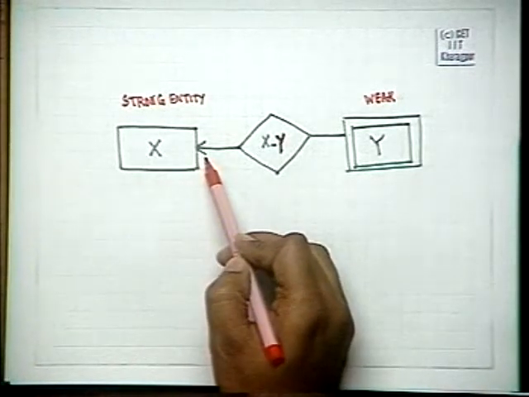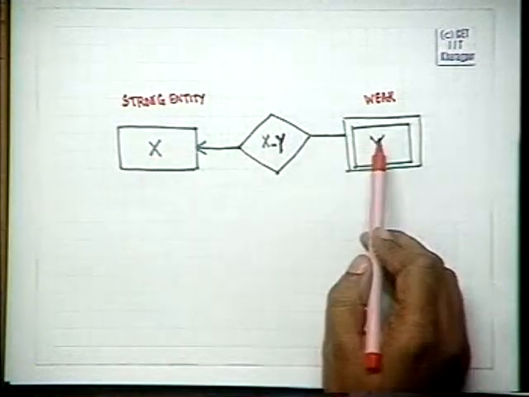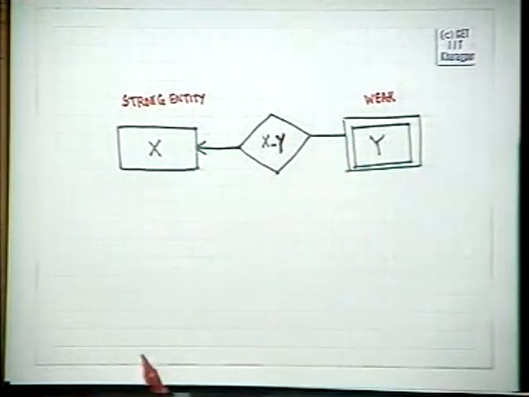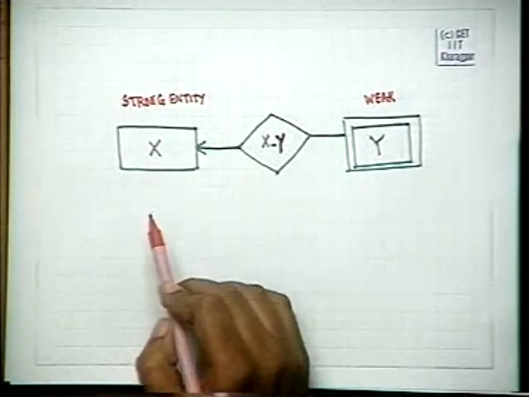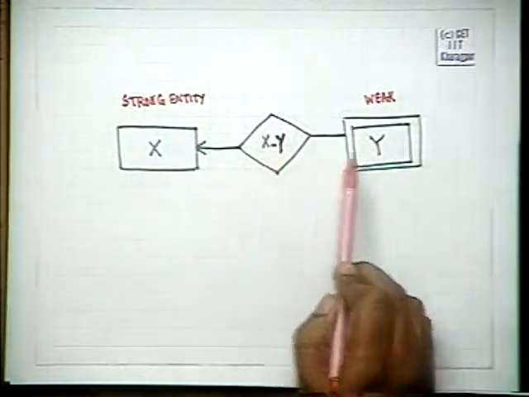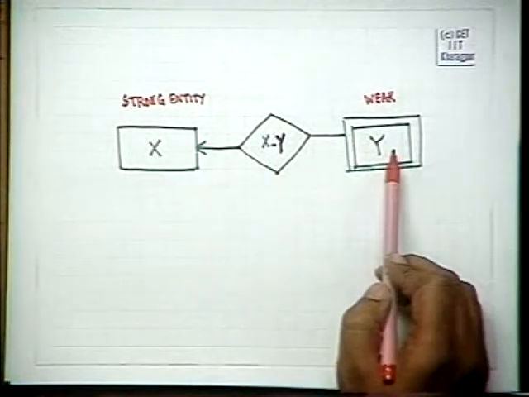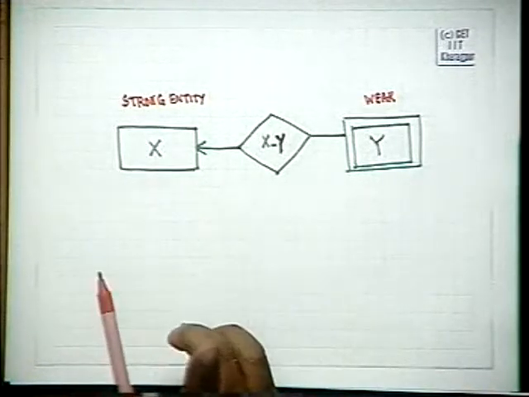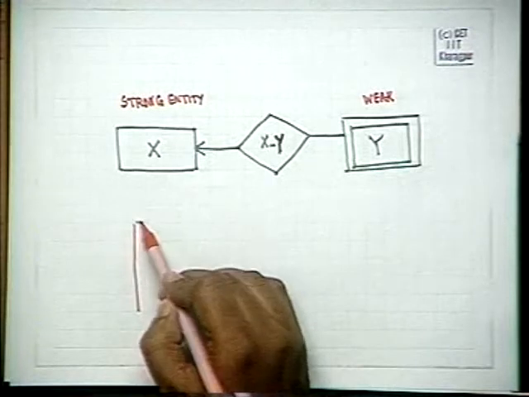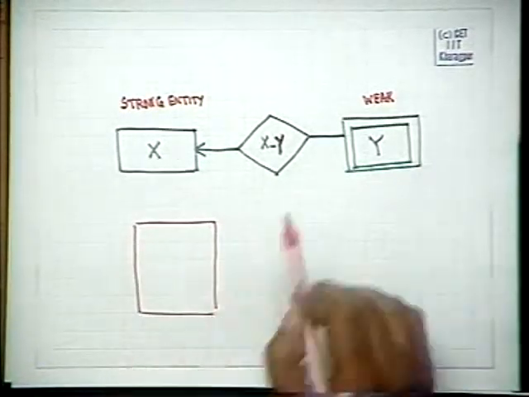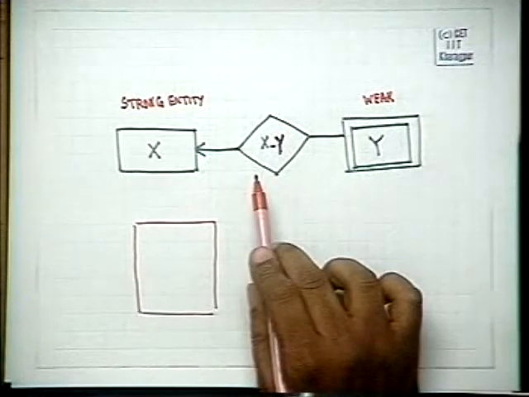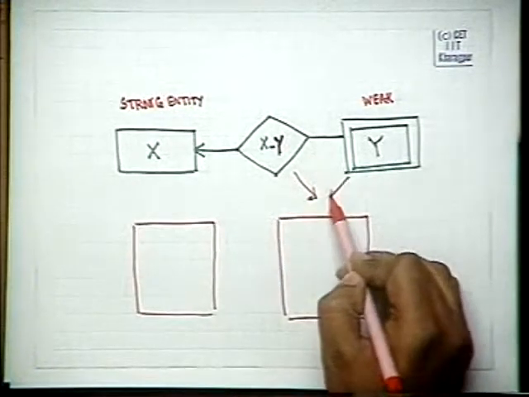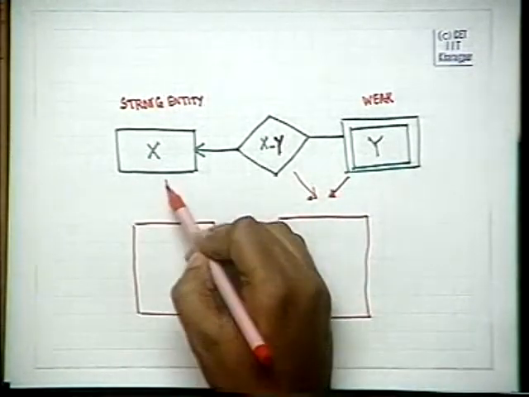And we have put this link saying that there is a 1 to many relationship. Even if we did not put this link, it is not a problem. Now, instead of having 3 tables, one for X, one for Y, and one for the relation XY, we can have only 2 tables. One table for X, and another table for these two. These two will give one table and this will lead to one table,